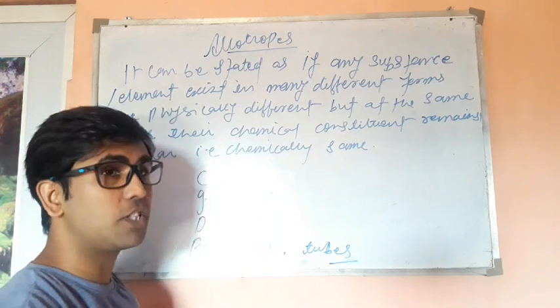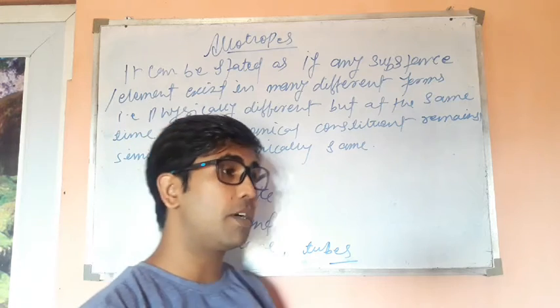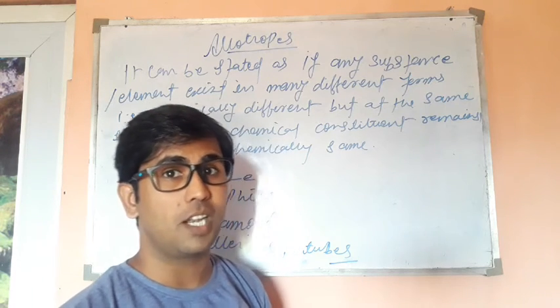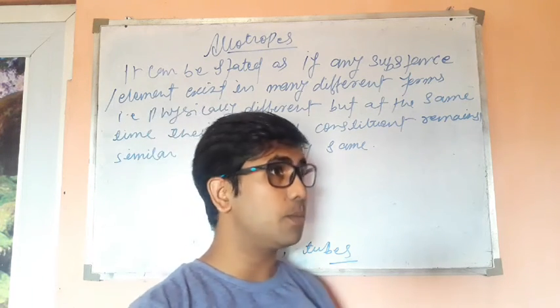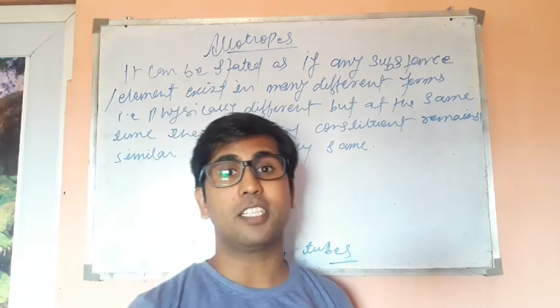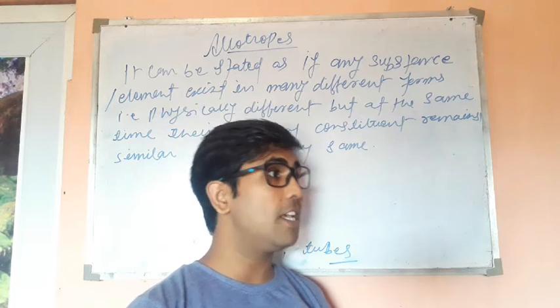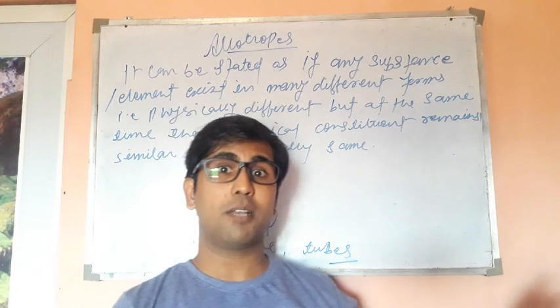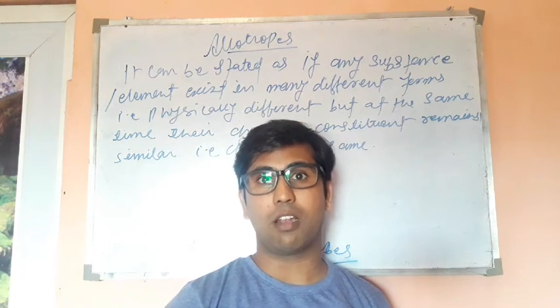There are varieties in which carbon can exist. Some are even artificially created in the lab, like carbon nanotubes and fullerenes, and they are actually 5 times stronger than normal steel.